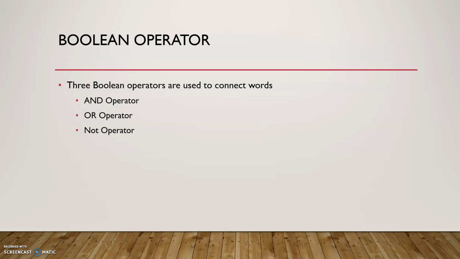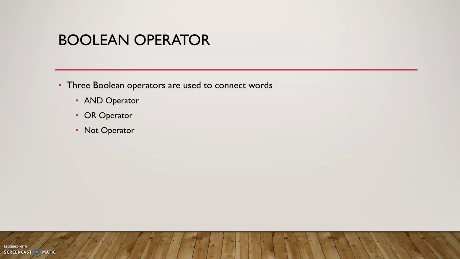Next is Boolean operators. Before discussing them, what is the role of Boolean operators? Generally, when a user searches for some data, the user can enter a single word or multiple words in the same search. In that case, an engine needs some operators that will combine the multiple words for searching the data. And for searching these words, we need operators, and such operators are called Boolean operators. And Boolean operators could be of three types.